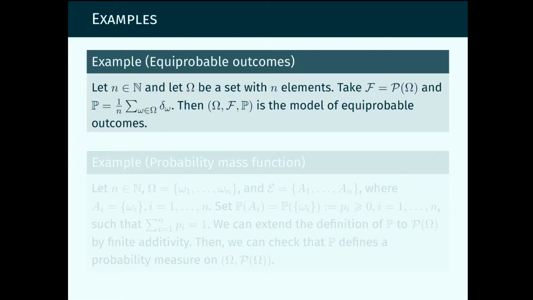And if we divide this measure by n, then we get a probability measure. And this probability space here is the model of equiprobable outcomes.